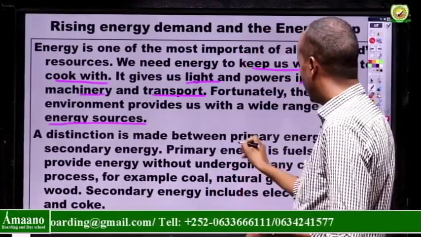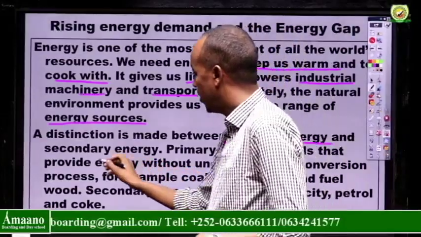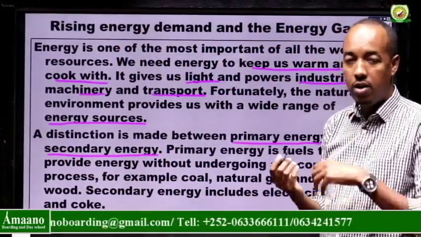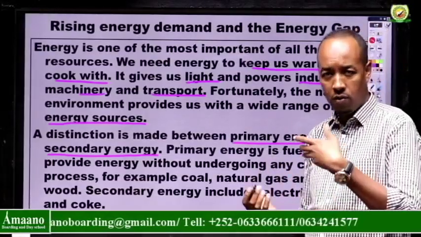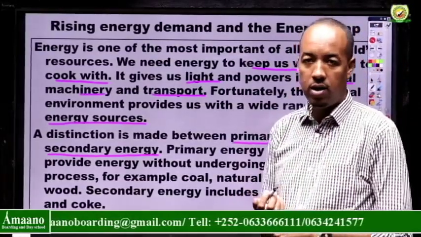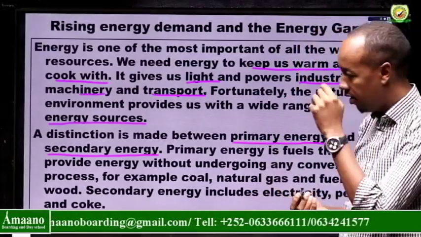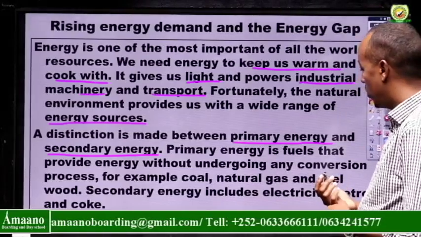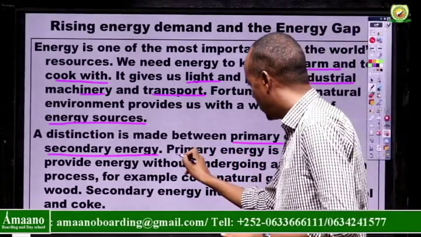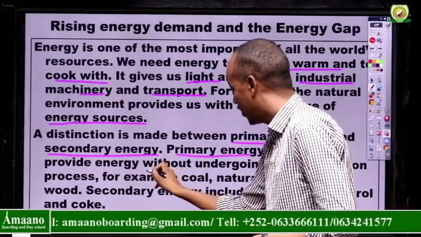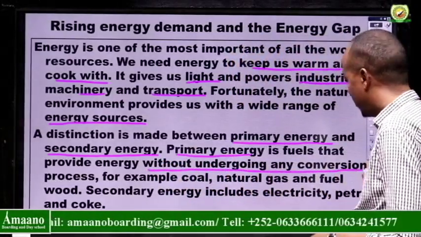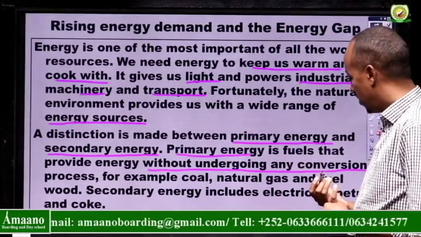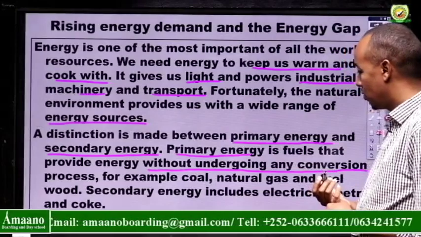So now, what are the differences between primary energy and secondary energy? As the name suggests, one undergoes a conversion. Unless it is converted, it cannot provide a fuel, while the other can be used as a raw source and can provide energy. So primary energy is fuels that provide energy without undergoing any conversion. You can use it and you don't need to convert it. For example, coal is a very good example. Natural gas and fuel wood are good examples.